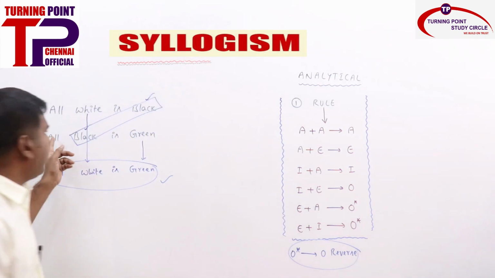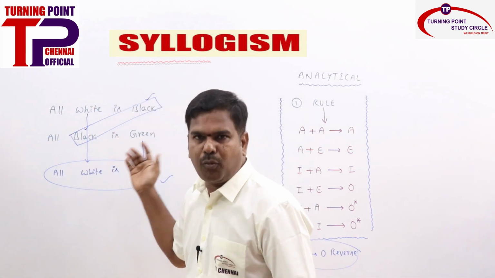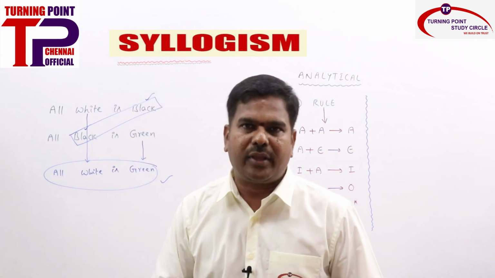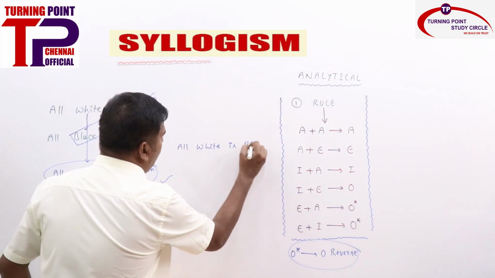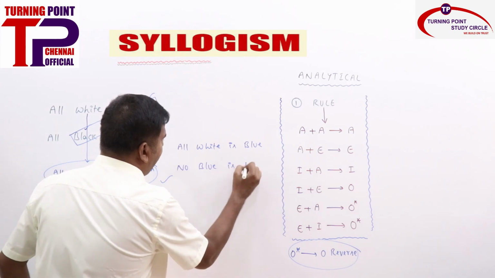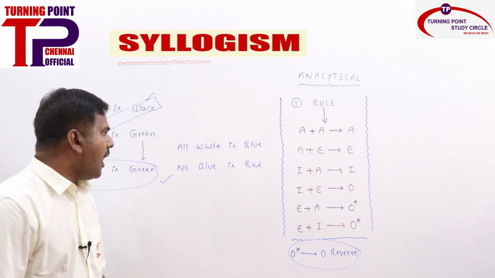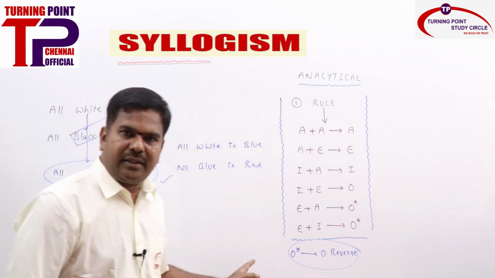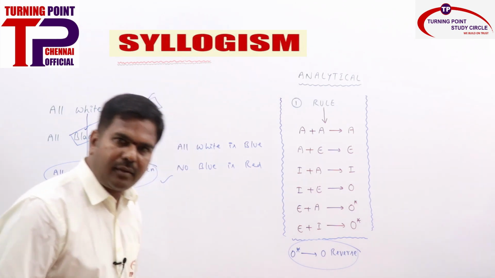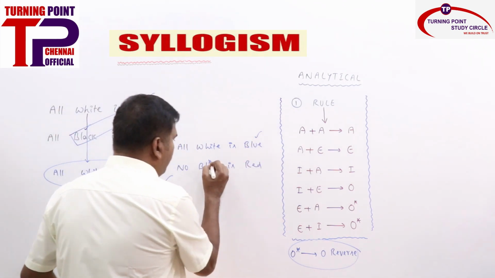Now I will give some more examples. One example I have given, so I will give one more. See how easily you can solve the problem. If I say that all white is blue, no blue is red. Now what is the conclusion? Whether there is a common term? Yes. Which is the common term? Blue is the common term.